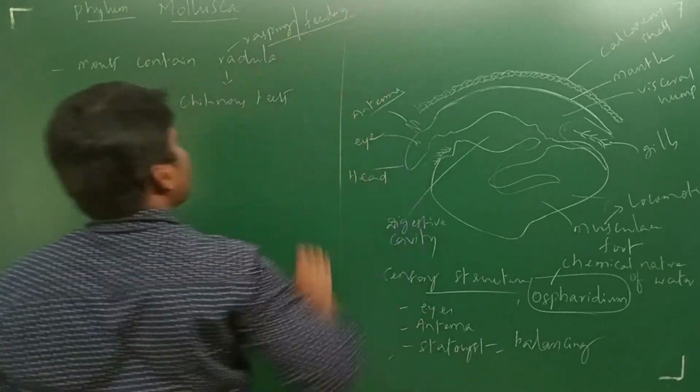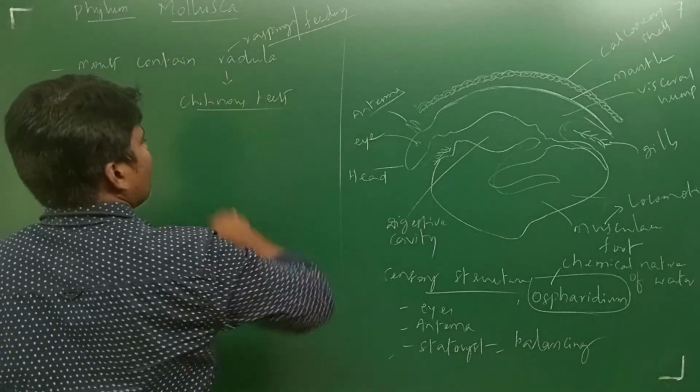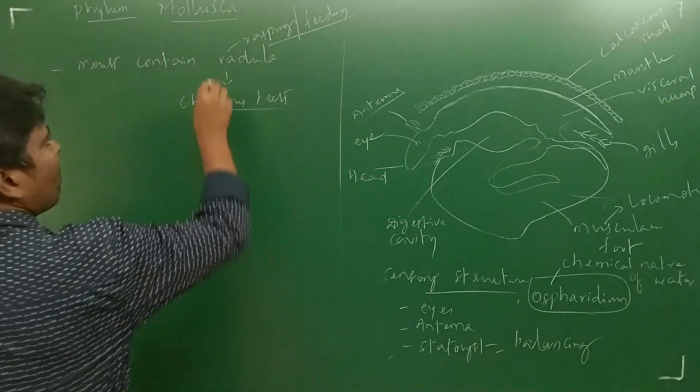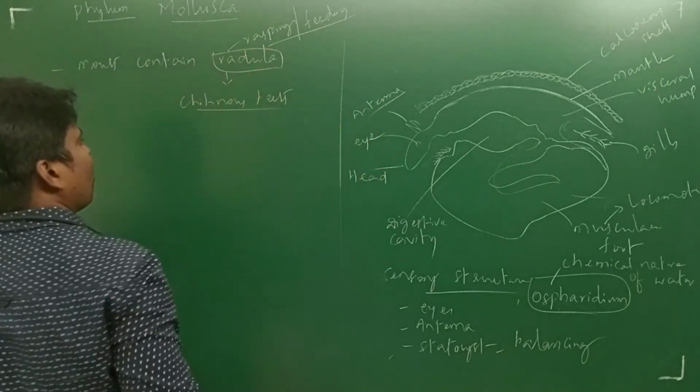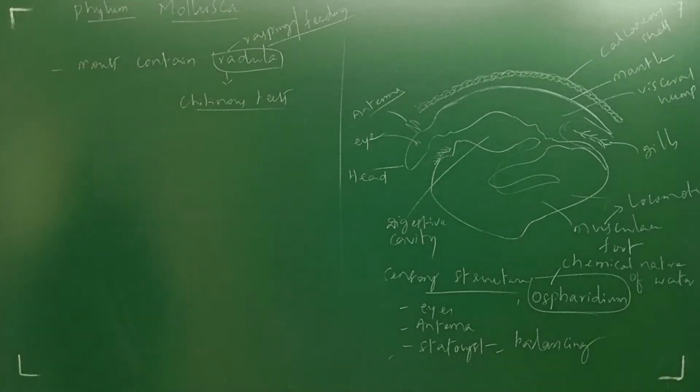Simply, it is food material which is going to be eaten. With those chitinous teeth, it cuts the food material. So this is the radula. The radula has chitinous teeth which are going to be present. You just go through it and remember: radula, chitinous teeth. Understand what I am going to say? Clear? Next.